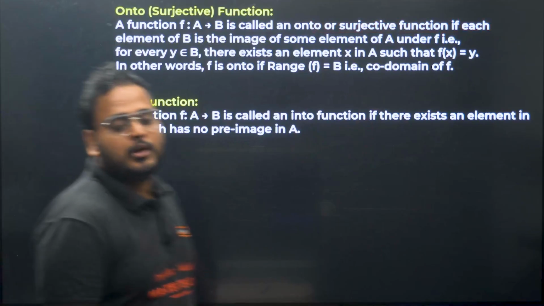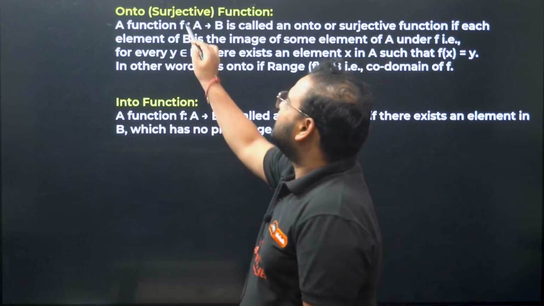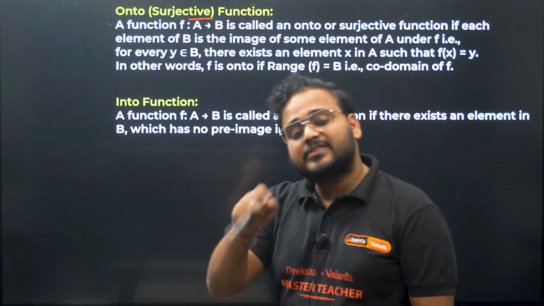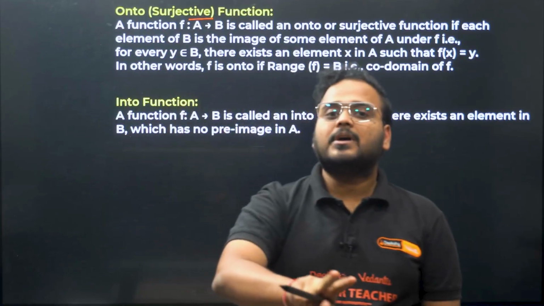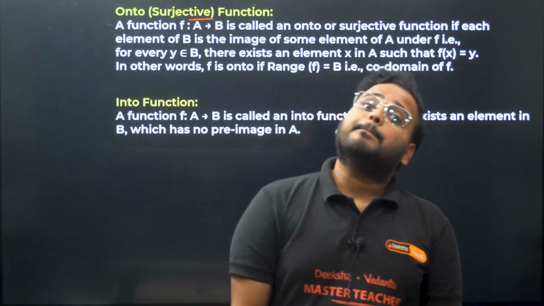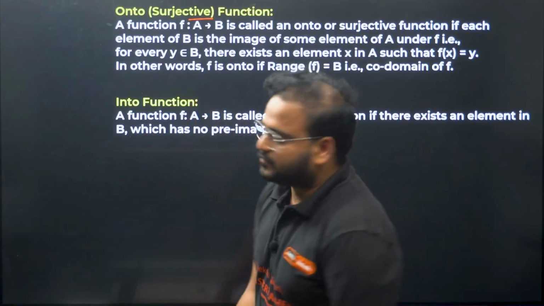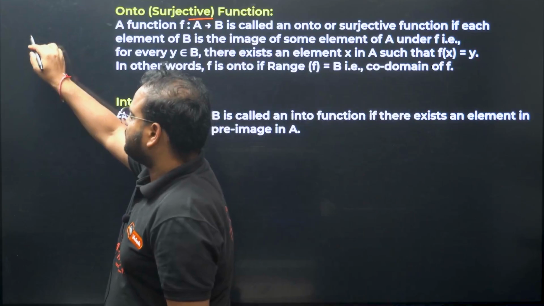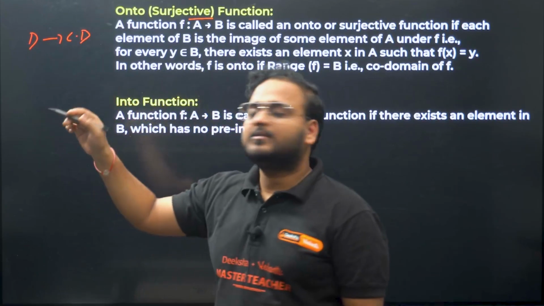Moving on to the onto cases. Onto cases are also called surjective functions. Injective was for one-one, surjective is for onto, and the combination of one-one and onto becomes bijective. The combination of injective and surjective is bijective. Onto, what is it? Whenever you write your domain and codomain, you find a range also, right?